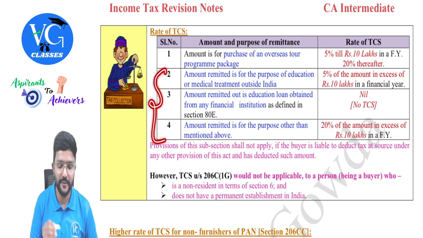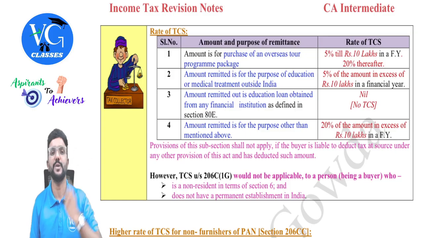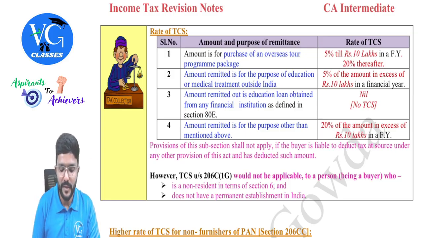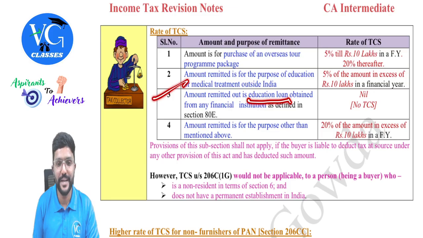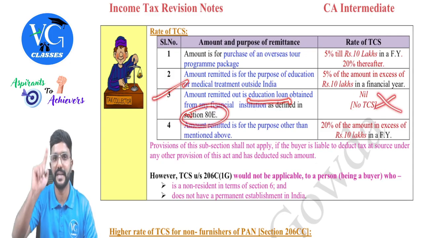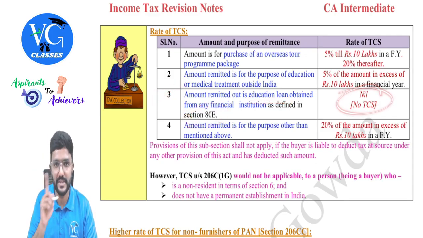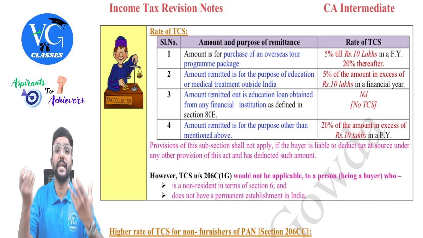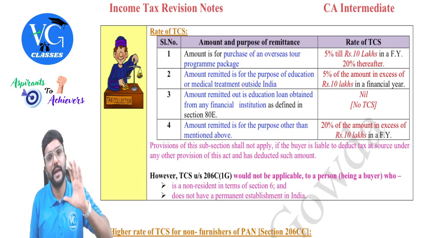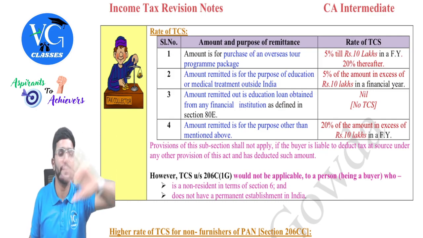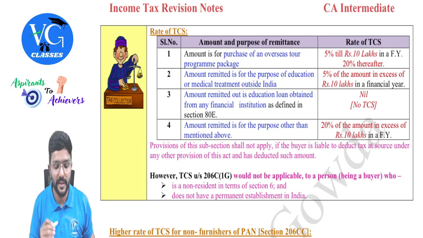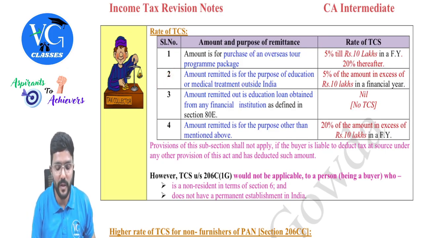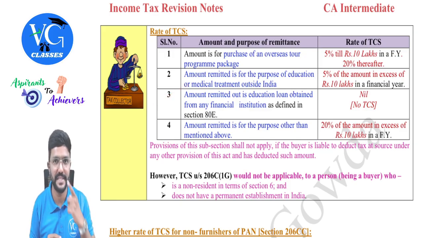Then second, third, and fourth are with respect to remitting the money outside India. If the amount remitted is out of an education loan obtained from any financial institution as defined in section 80E, then no TCS on it, guys. Amendment. On this, previously TCS was there, but now no TCS. Means I have taken an education loan in India and I am remitting it outside India. In that case, no TCS on it. All these 2, 3, and 4 are with respect to remittance, but I covered the third one first because there is no TCS on it.